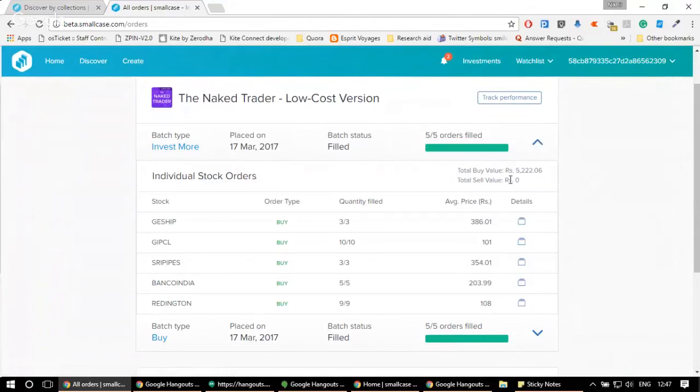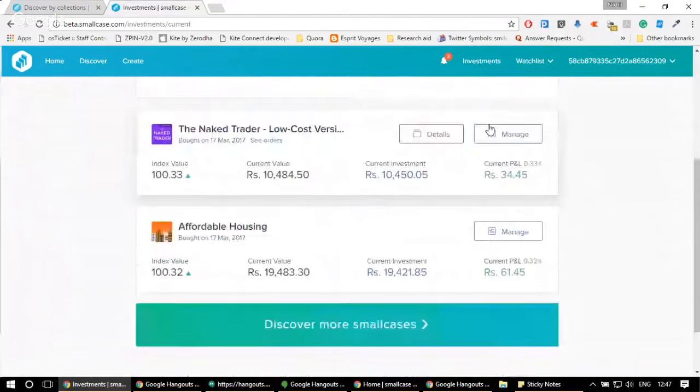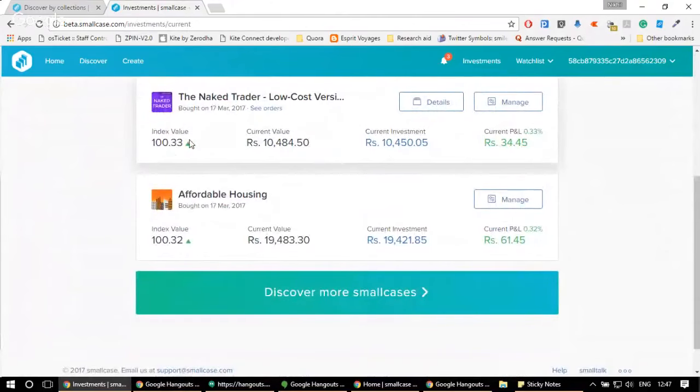If you want to look at the amount that you bought or sold in a particular batch, you can just click on the down arrow and you will be able to see that. As you can see, the total buy value for this invest more batch is close to 5,200 rupees. Now I can click on track performance, and again I'll be redirected to the investment page. Now the trade that I did is already accounted for in the index value and the P&Ls that you see on the investment page. So that is how you can use invest more. So invest more basically works like a SIP. That is, if you want to keep on investing a fixed amount of money on a regular basis in a small case which you already hold, you just need to go there and do the two-step process which I just described.